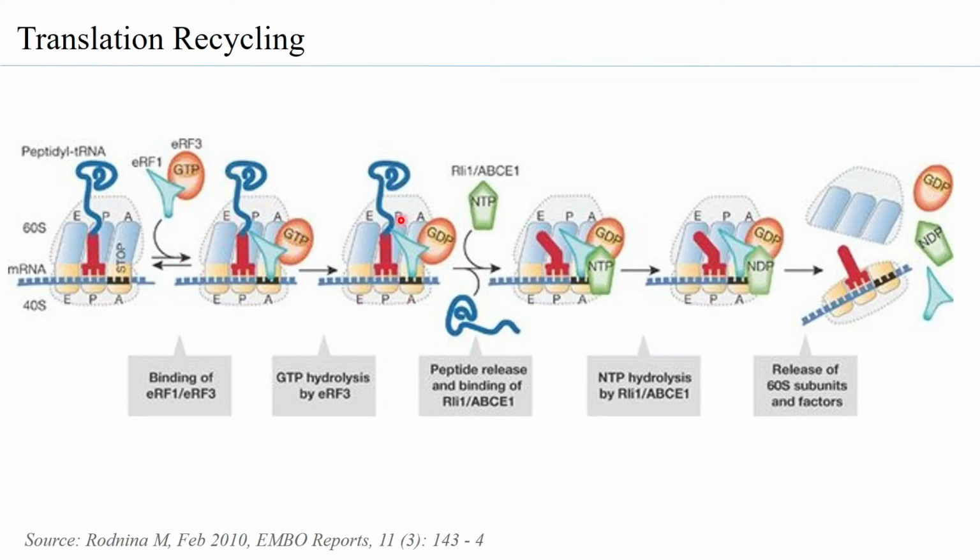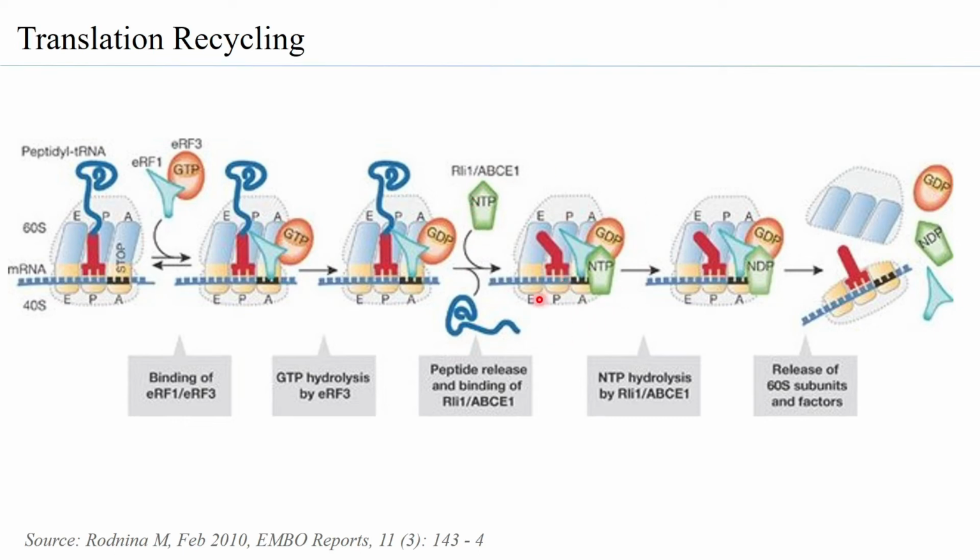When it reaches termination, because of the RLI, the counterpart of ABCE1 in yeast, the polypeptide gets released and the ABCE1 with its ATP is bound to the ATS.